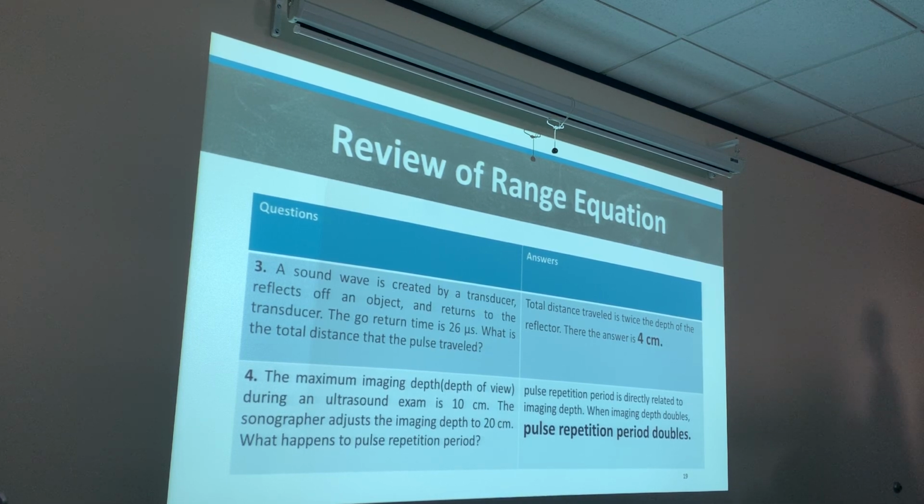26 microseconds, go and return. The depth of that reflector would be 2 centimeters. To get our total distance traveled, we're going to take the depth of our reflector times 2, and then we get 4 centimeters. What I'm asking for is the total distance that pulse traveled, there and back. Now let me know if we haven't had time getting this.